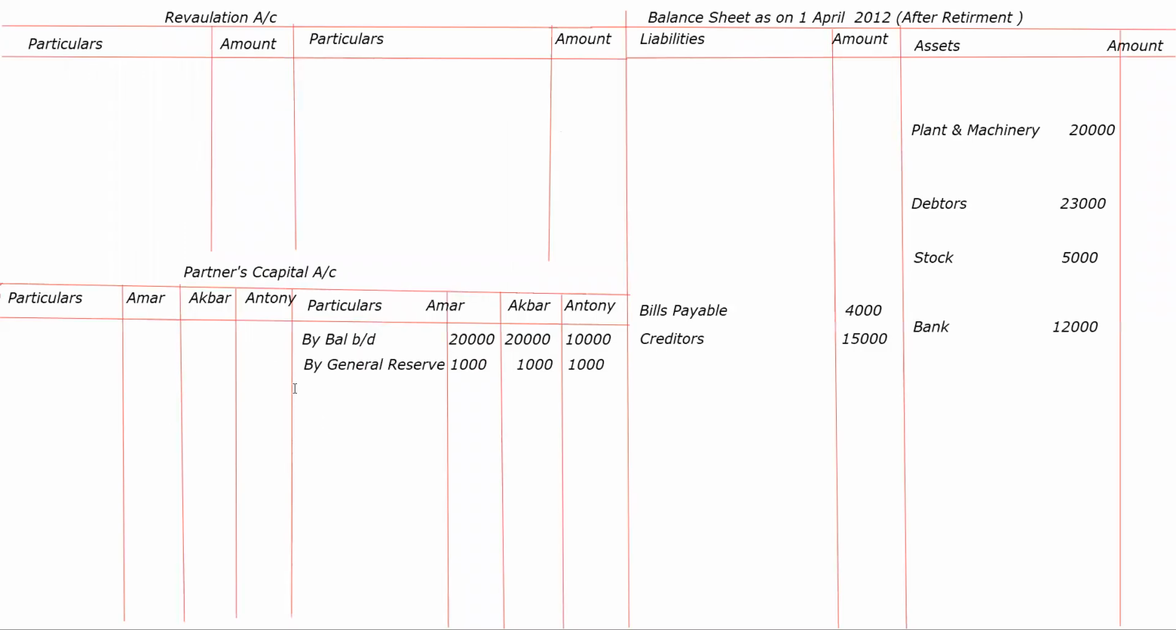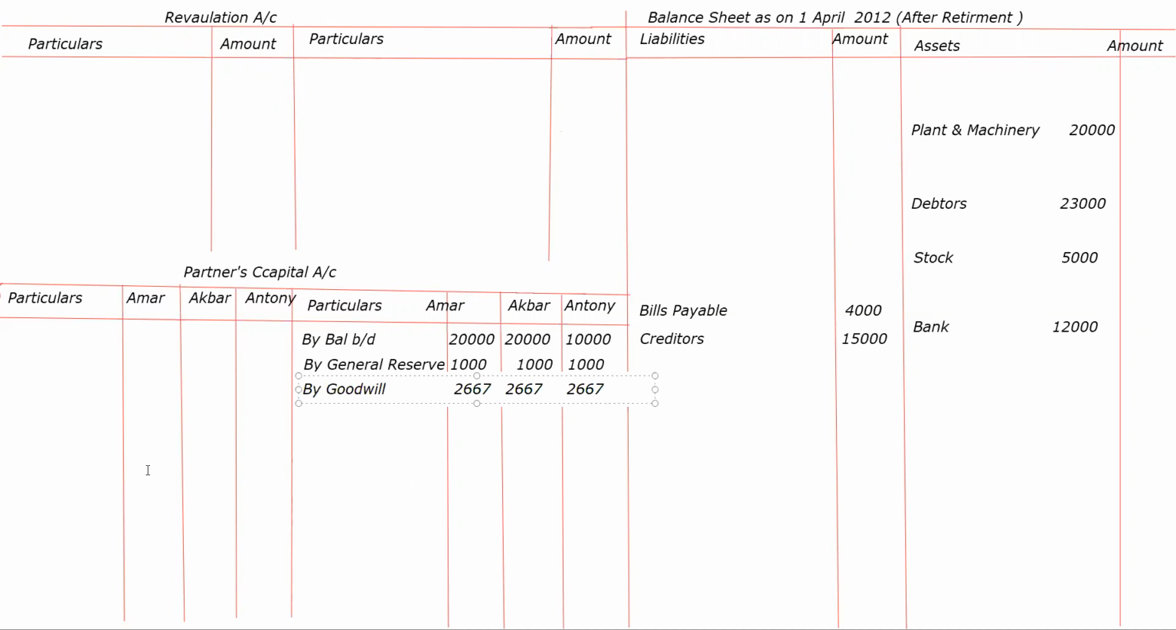So here goodwill, we will write goodwill by goodwill. Okay. This is the raised amount, profit, which is being raised. ये जो amount है वो raise किया हुआ amount है. So it is coming as profit to all. ये उनका profit है.